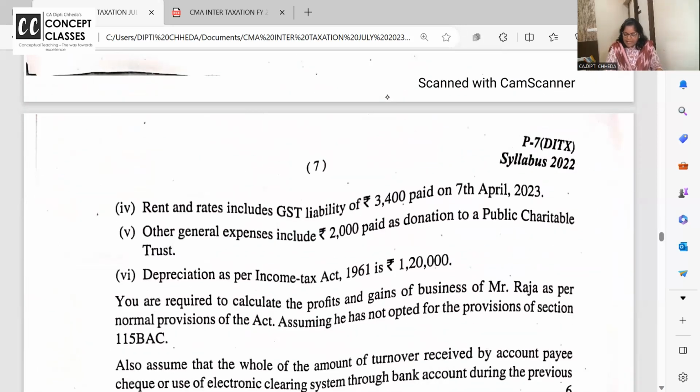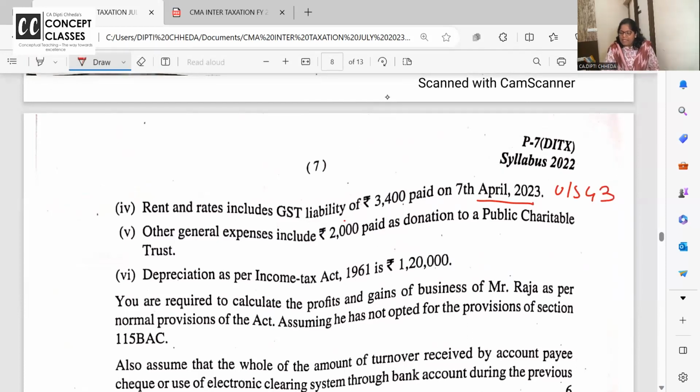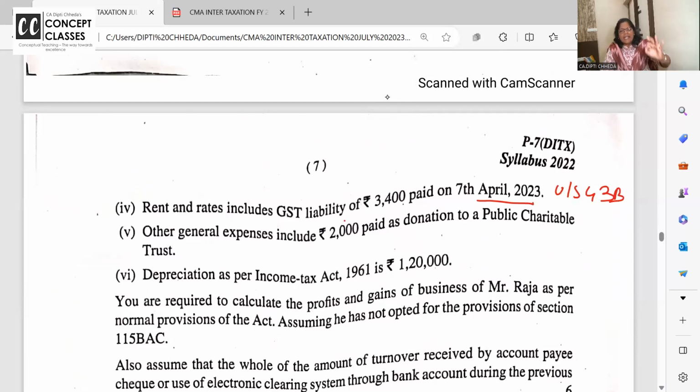Next, rent and rate included GST 3,400 which was payable and it was paid on 7th April. It is allowed with section 43B. 43B says that if expenses are outstanding, income tax, GST and all, and if they are paid before due date of filing the return, they are allowed. So very well, this expense is debited and it is allowed. So neither add nor less.